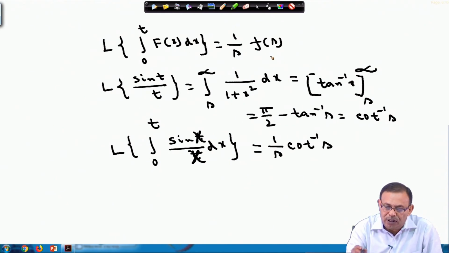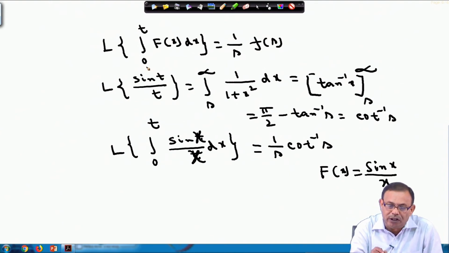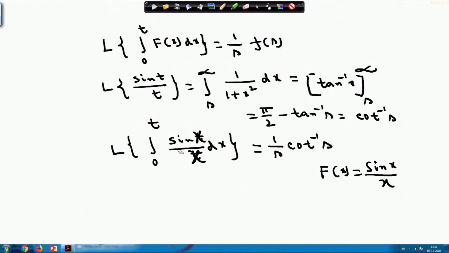Now, what is my f x? I am assuming f x equals sin x by x. So if I use this formula, the Laplace transform of integral 0 to t sin x by x dx equals 1 by s into f s, where f s is the Laplace transform of sin x by x, or sin t by t, which we have assumed as cot inverse x. So this is 1 by s into cot inverse x. Again you see, easily we are finding out the solution from here.